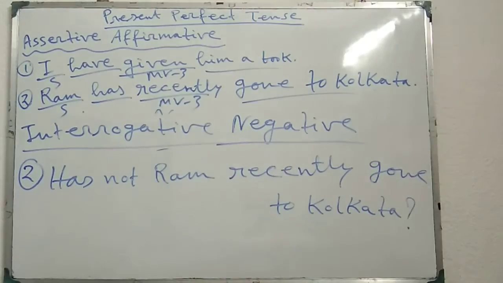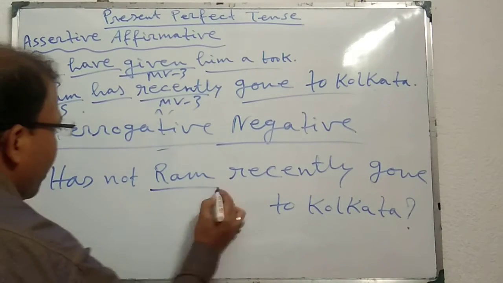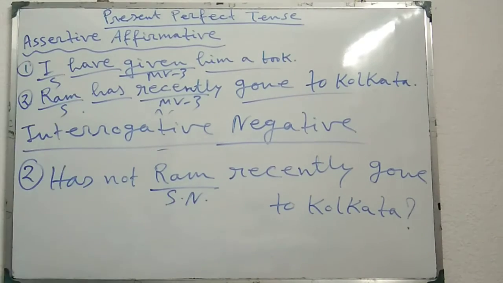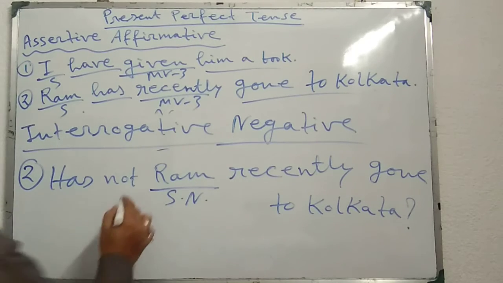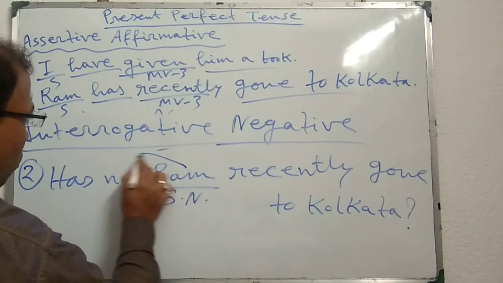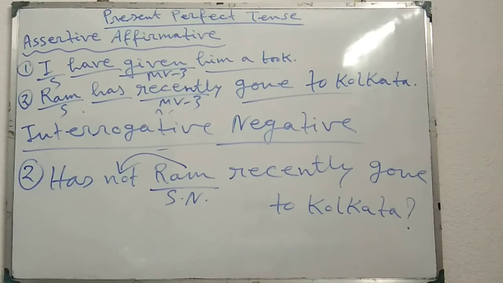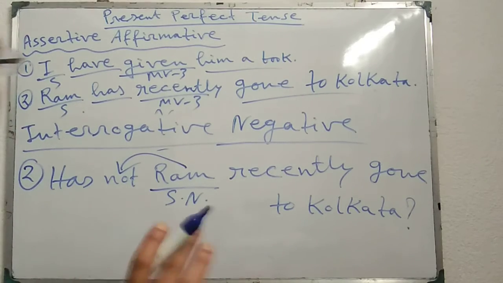Ram is a subject noun. That's why in interrogative negative sentences not will be placed just after have or has, before the subject, because Ram is a noun.